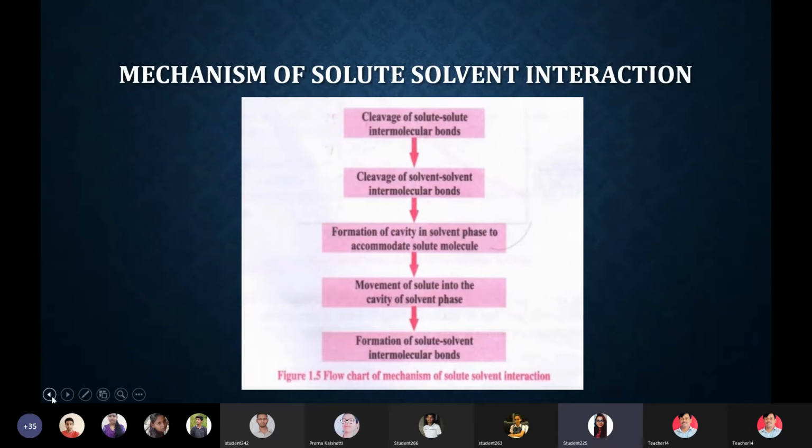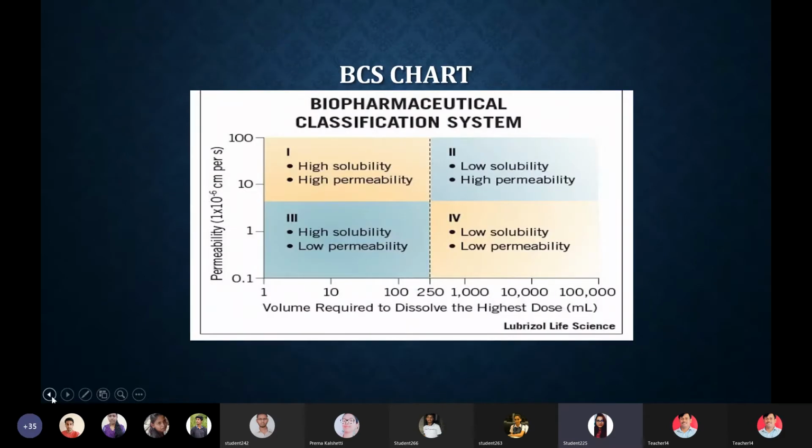That's why the cavity will occur in the solvent, to accommodate that solute. After accommodation of solute into the cavity of the solvent, there will be the formation of intermolecular bonds between solute and solvent. Okay, now let's move to this chart.